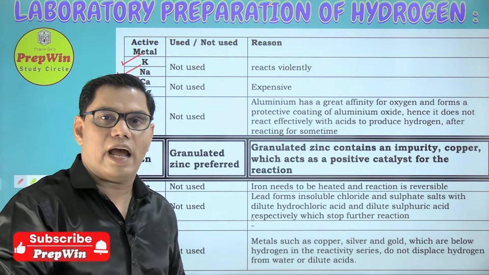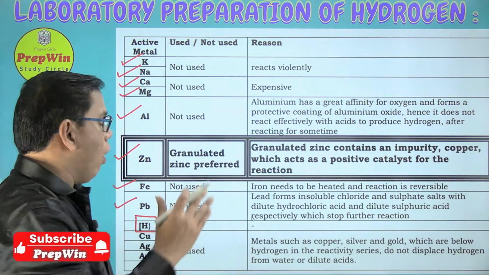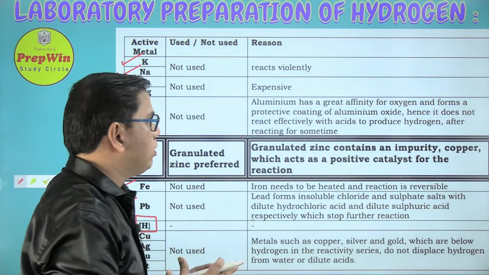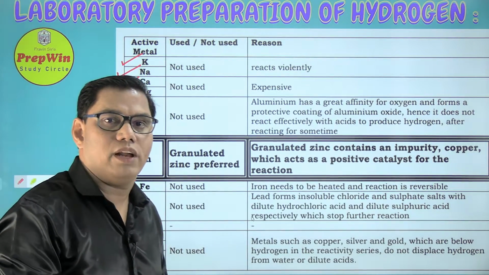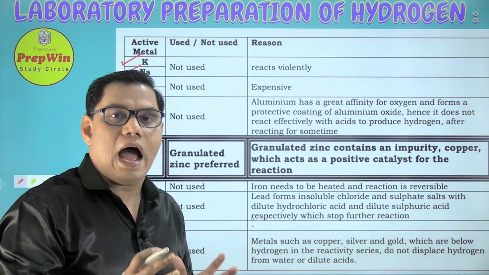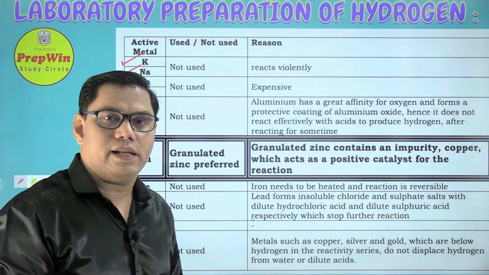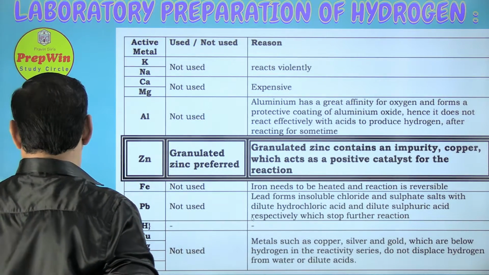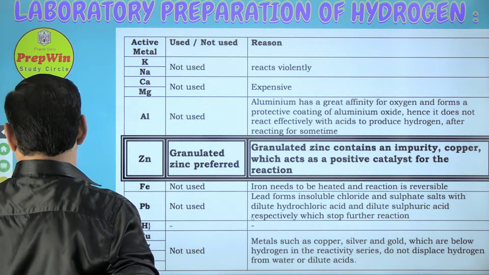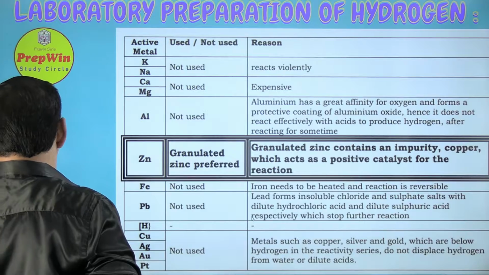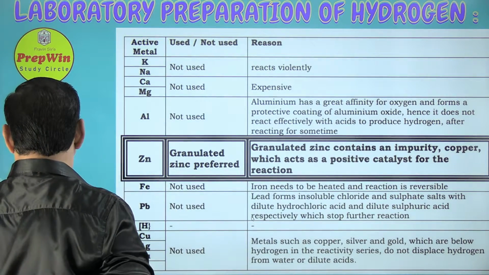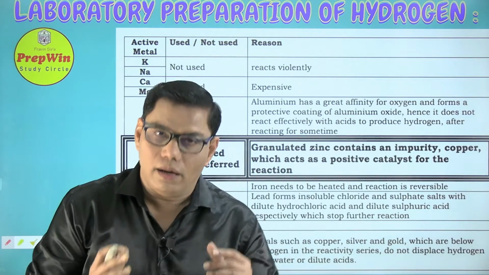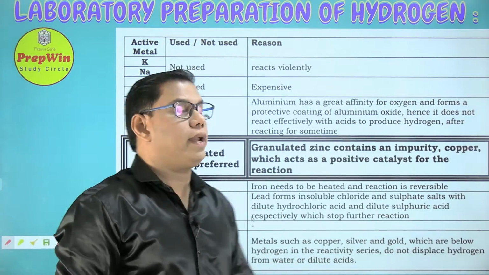In the previous chapter, that is chemical reaction, already you have studied about the displacement reaction. So the reaction which we are going to learn will be a displacement reaction. I will talk about a displacement reaction in a while, but let me tell you now that out of all the metals which are available for us for the preparation of hydrogen gas, we don't use all of them to prepare hydrogen gas in a laboratory.